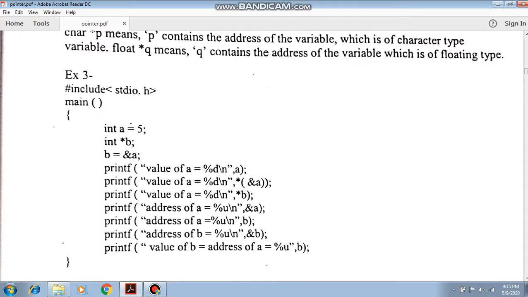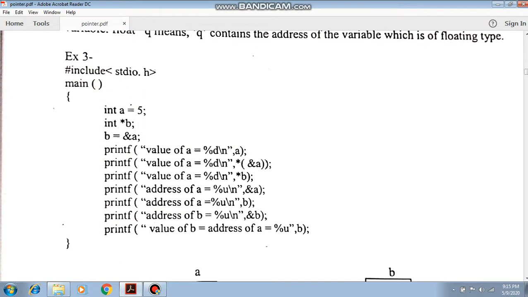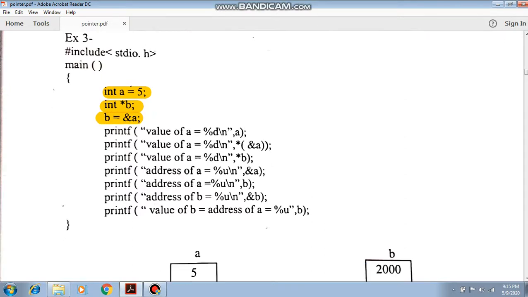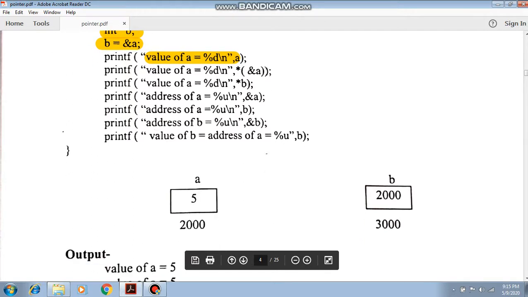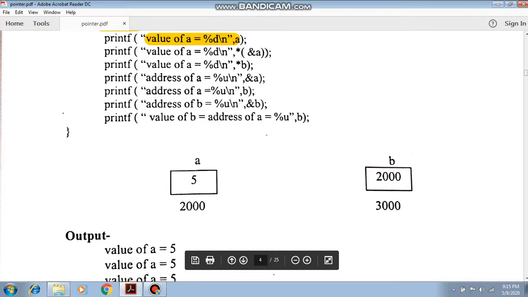So here is another example. We declare int A with the value 5 and we declare a pointer B. Obviously B holds &A, meaning B holds the address of A. To see the picture, A is 5 with the address 2000, B is 2000 with the address 3000. So the first printf statement, the value of A, is 5, done.